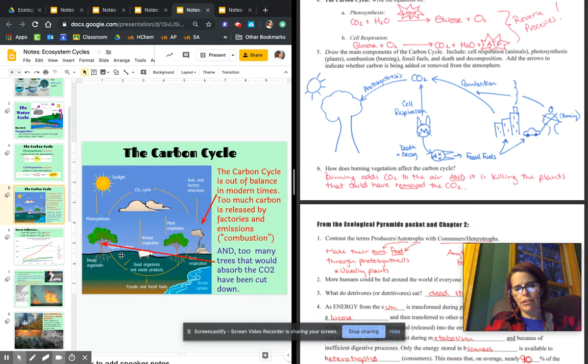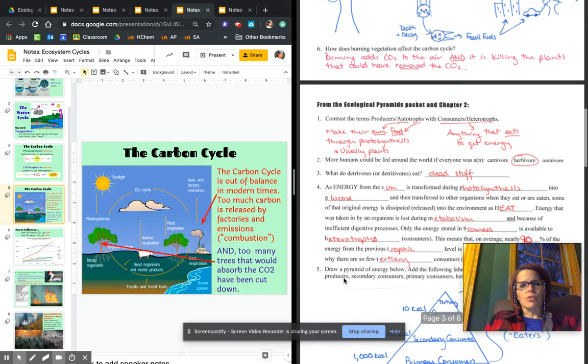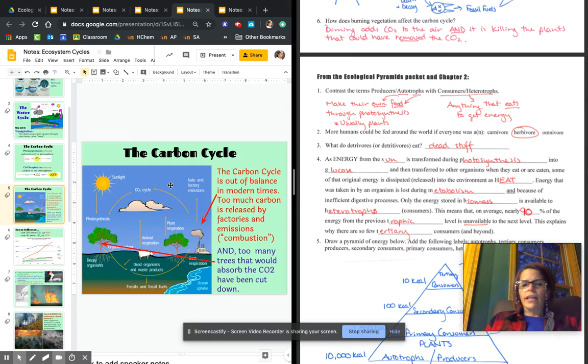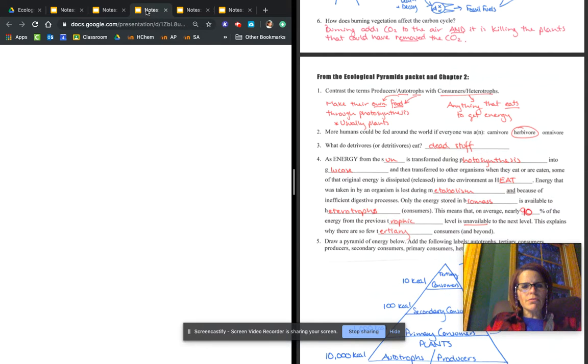However, we are cutting down our trees. And worse, we're burning some of our trees, and anytime you combust anything, you return carbon back into the sky. Too much of this, not enough of this. Now the carbon dioxide is in the sky, and it's leading to global warming. It also leads to ocean acidification as it mixes with the water. Okay, I think that's it for that set of notes. So I'm going to scoot on.